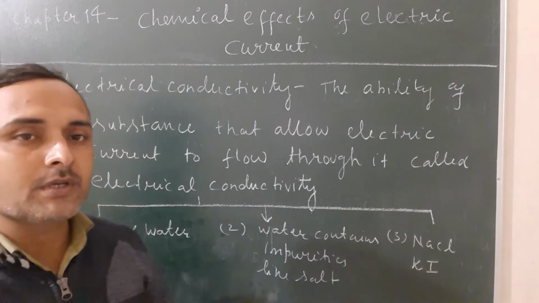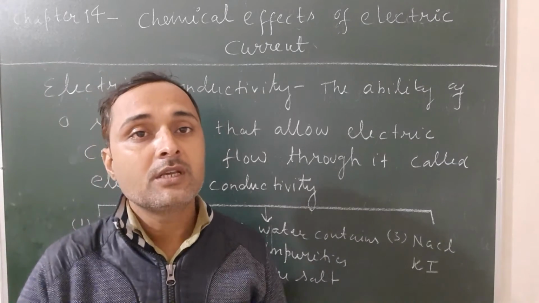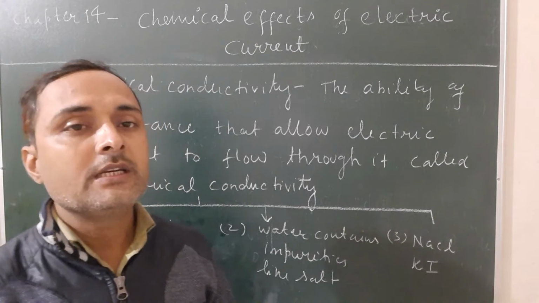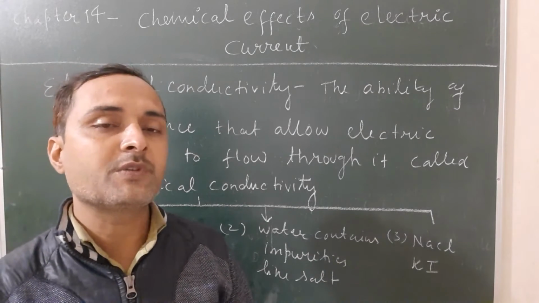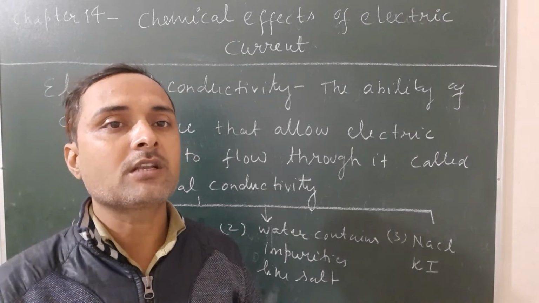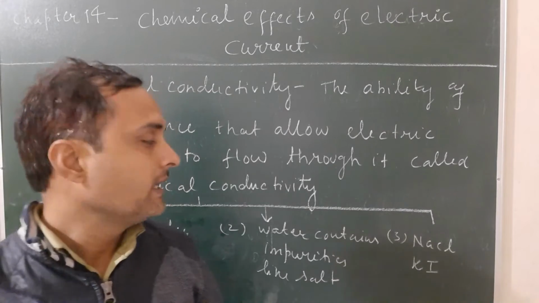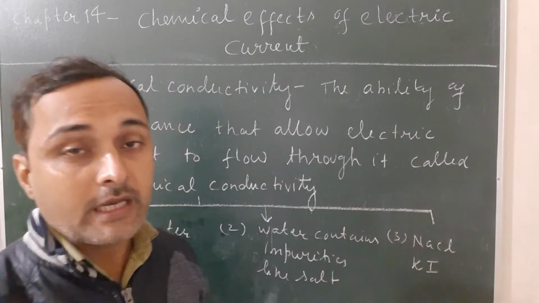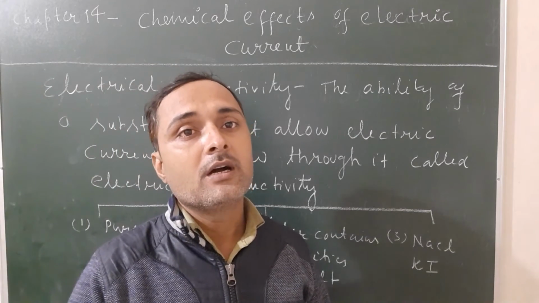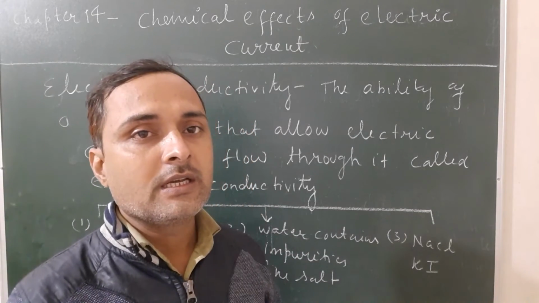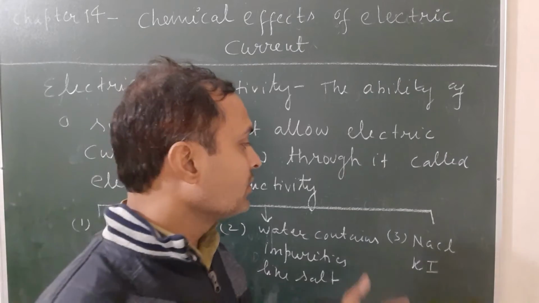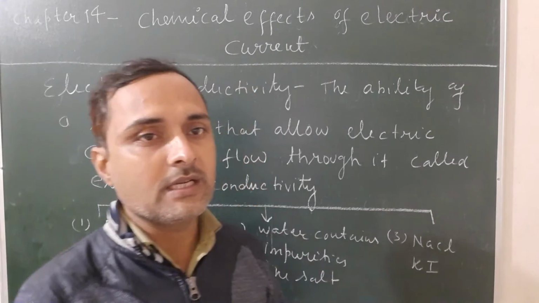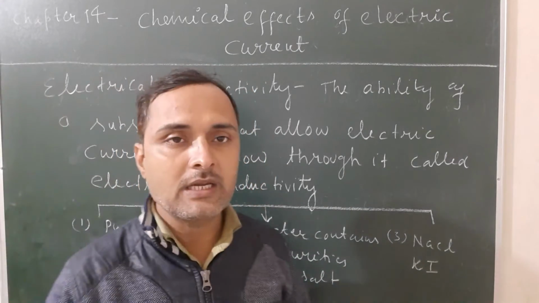But when the water contains some impurities like salt, it shows electrical conductivity due to the presence of salt. This salt helps in the dissociation of water. And the last one, it is also found in some other liquids besides water, such as sodium chloride, formula NaCl, and potassium iodide, that is KI.